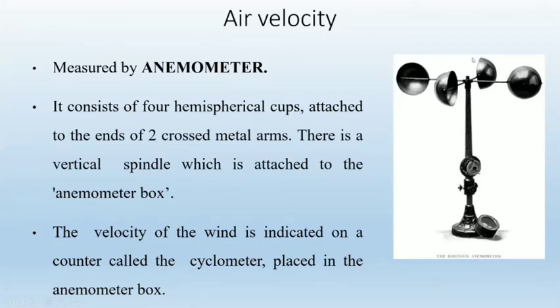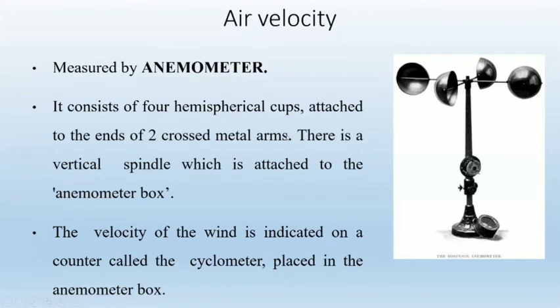It consists of 4 hemispherical cups which are attached to the ends of 2 crossed metal arms. And there is a vertical spindle which is attached to the anemometer box.